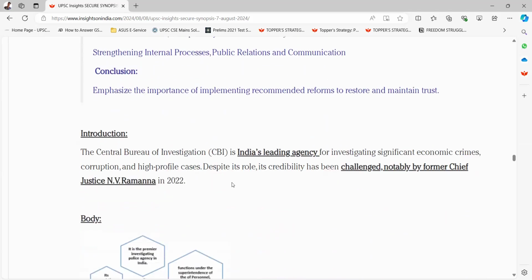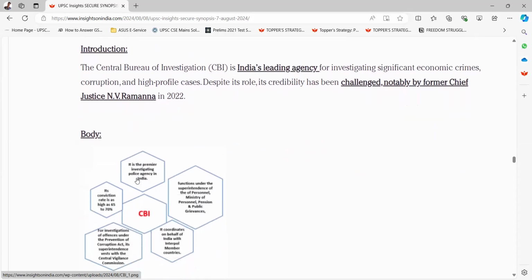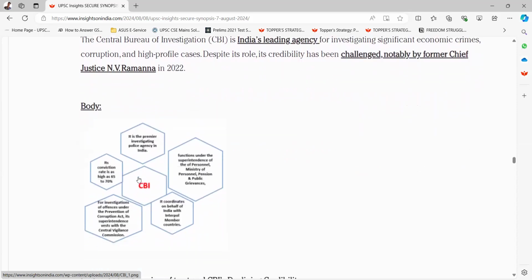Introduction. The Central Bureau of Investigation, CBI, is India's leading agency for investigating significant economic crimes, corruption, and high-profile cases. Despite its role, its credibility has been challenged, notably by former Chief Justice N.V. Ramanna in 2022.